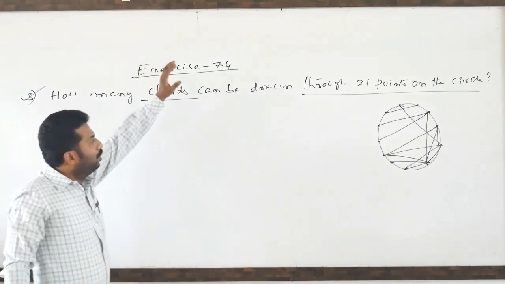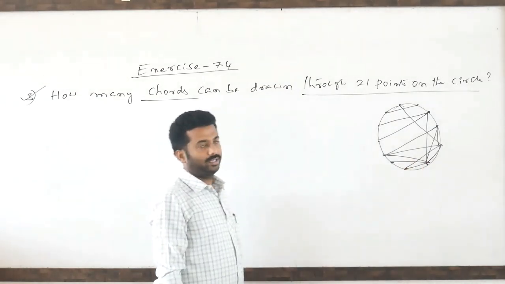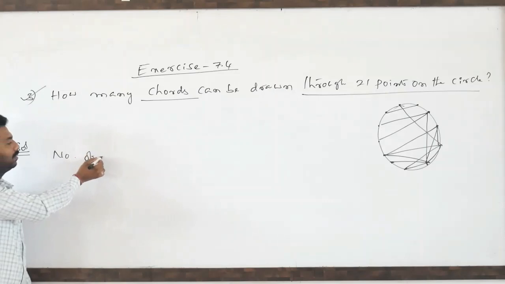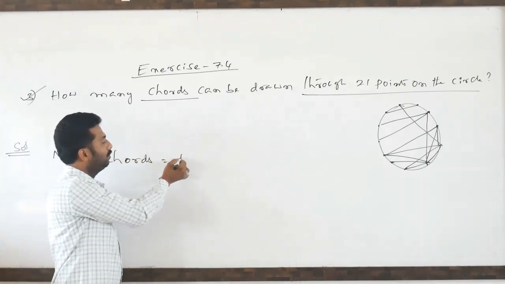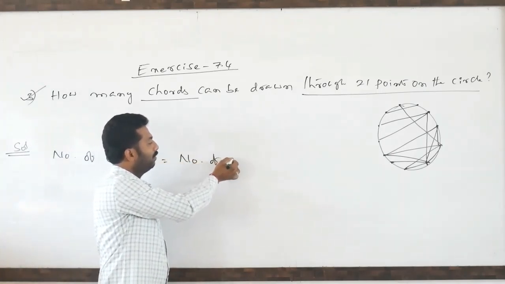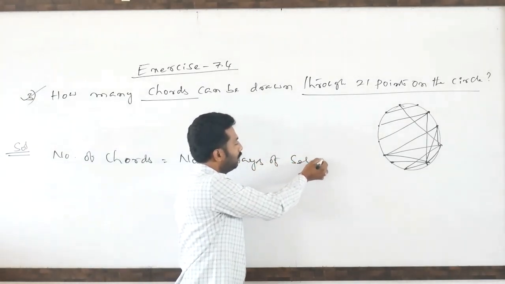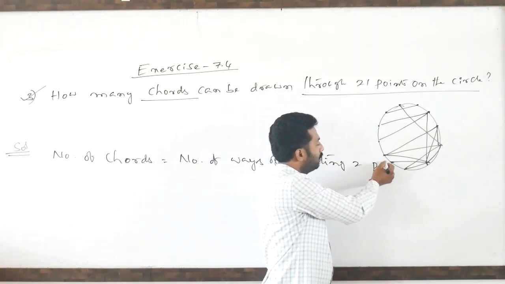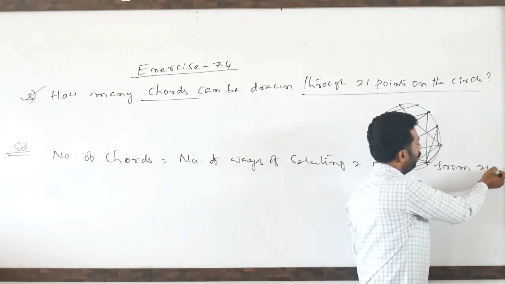So very clear. To draw a chord means two distinct points we have to select. So clearly we can write: number of chords equals the number of ways of selecting 2 points from 21 points.